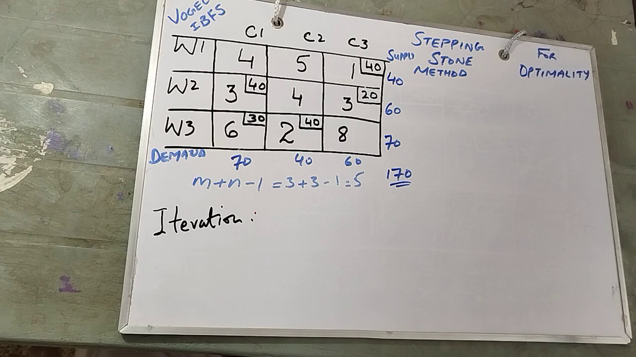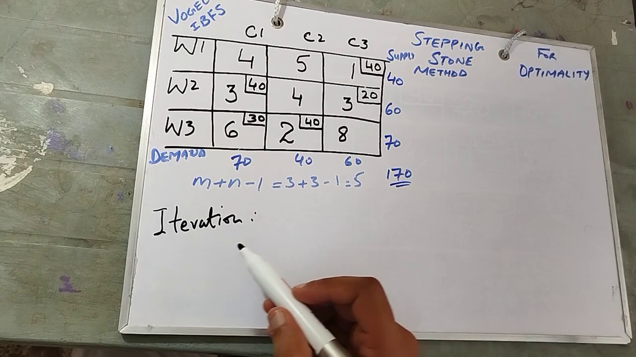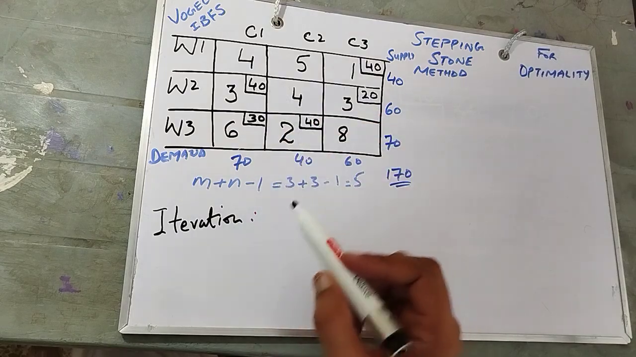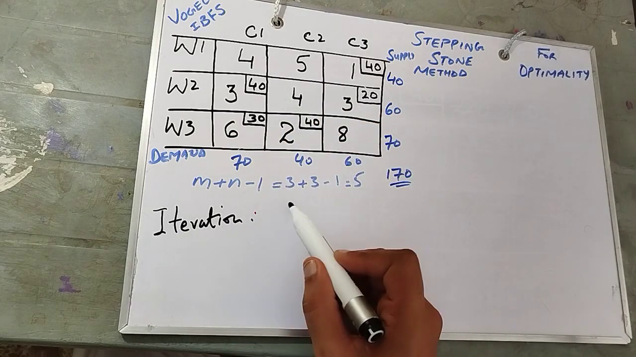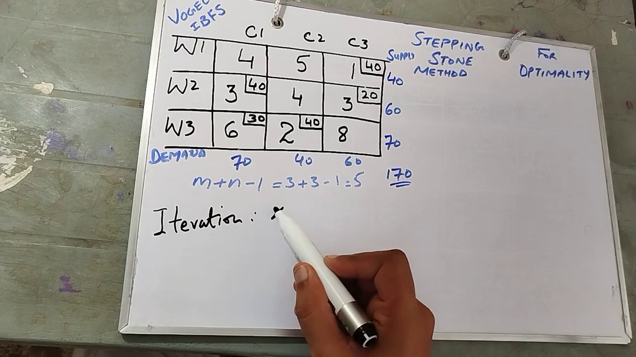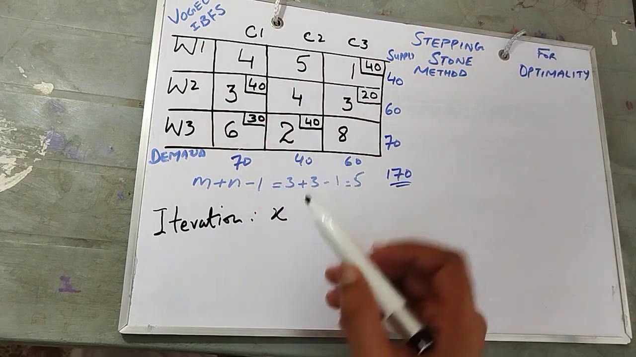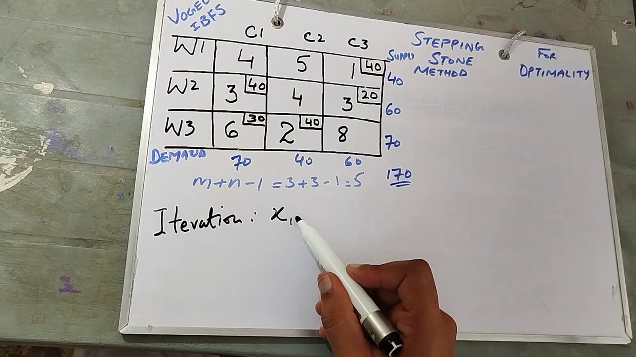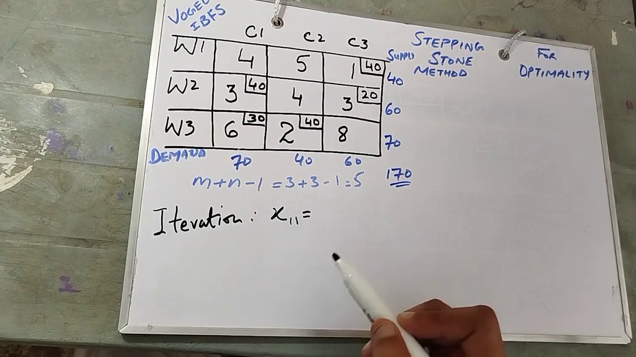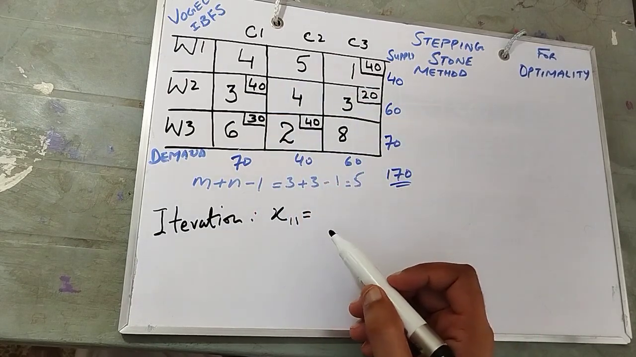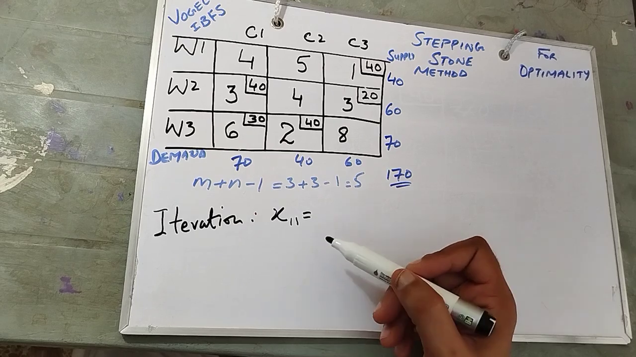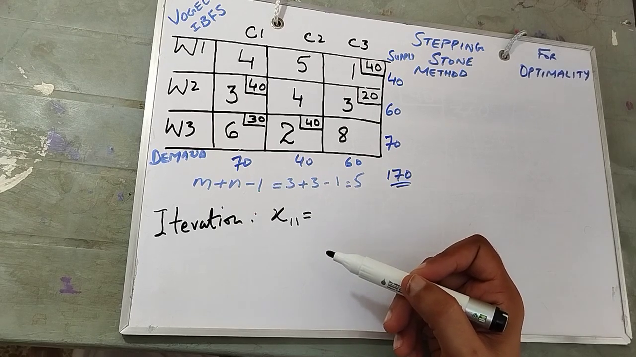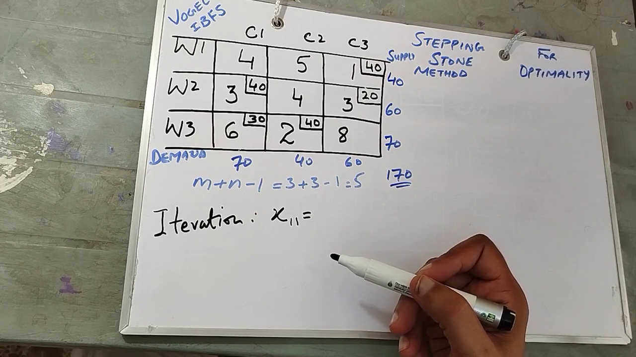Now, you see, first we need to do the iteration. The iteration one, unallocated cell. An unallocated cell has to be represented with the X. X1 is the first row and first column. You see, X11. Okay, so we are starting with the first unallocated cell, that is 4. So over here you see 4 is there.